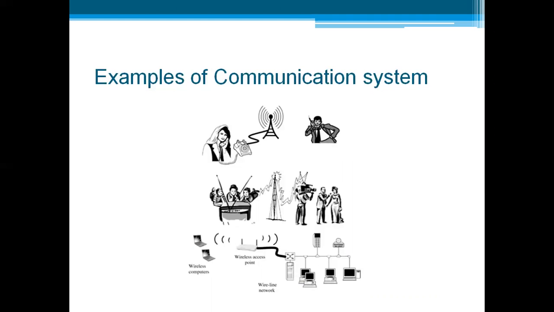So these are the examples of a communication system. The first example is two persons talking on a mobile phone. The second example is radio communication or television communication. This is a broadcasting type of communication. The recording took place at one place, and from there we transfer the signal to the antenna, and from that station the data is transferred to the television. So these are all examples of a communication system which we are using in day-to-day life.